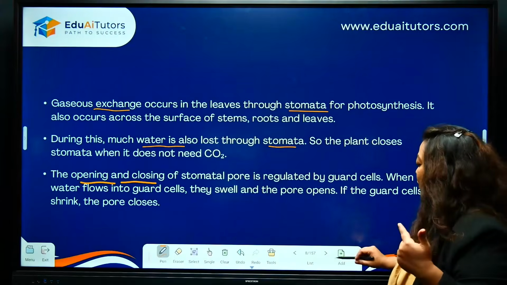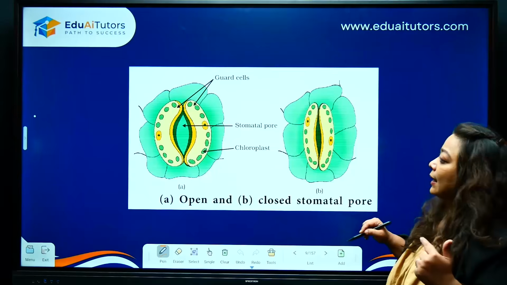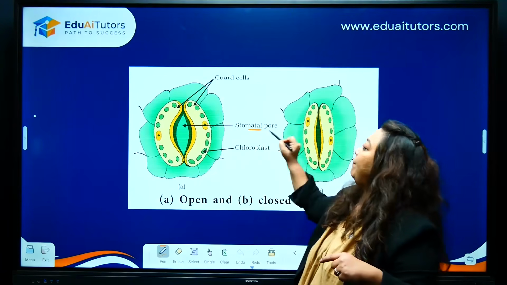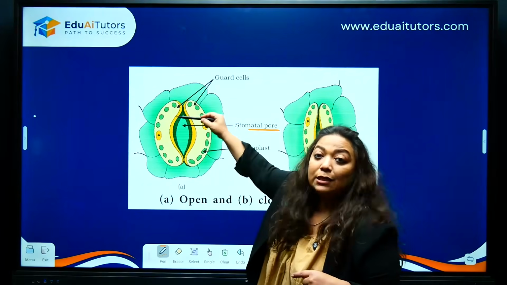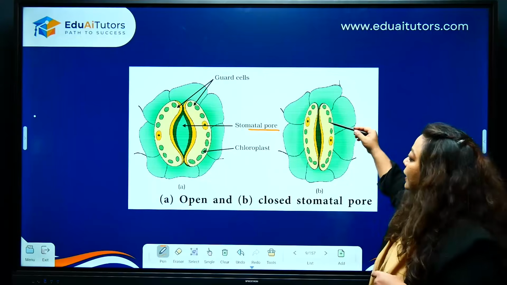I'm going to show you how it looks like when it is open. Here, observe this. Can you see the gap? Pore. See that? Stomatal pore. And if you see these bean-shaped cells, they are nothing but the guard cells. Here, they have collapsed.